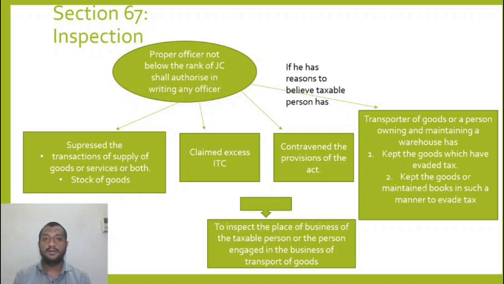So if I have reasons to believe that that is happening, then the joint commissioner or a person authorized by him can conduct an inspection at the place of business of the taxable person or person engaged in the business of transport of goods, or a person who is owning and maintaining a warehouse. Understood? This is what inspection is. I should have reasons to believe that these things are happening, so that concrete reason has to be there before I go for an inspection.